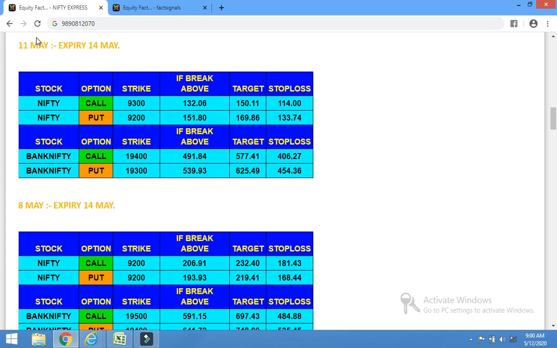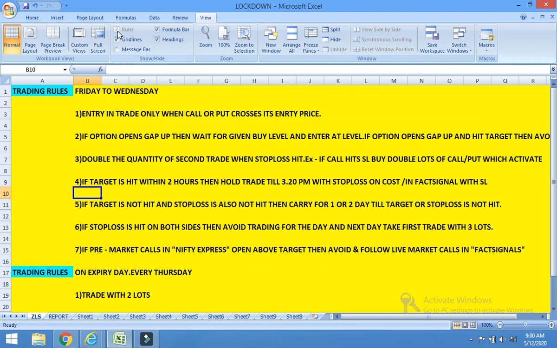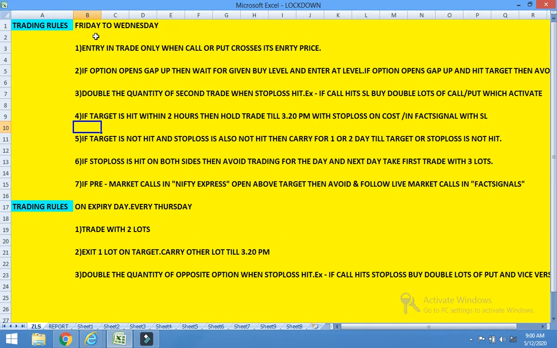So on 11th May, I had given these calls, with the expiry of 14th May: Nifty call and put, Bank Nifty call and put. So these calls are given, and there are rules on how to trade on these calls. These are the rules which we follow for the trading.